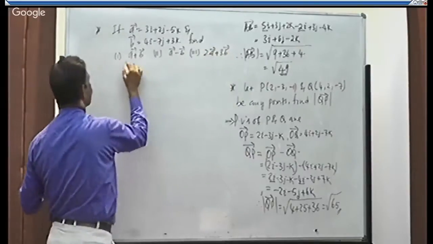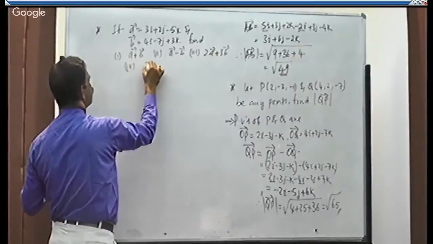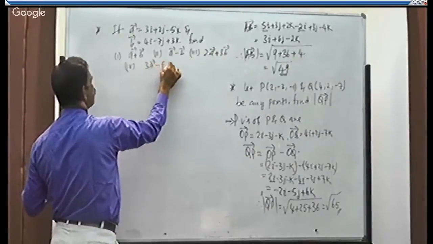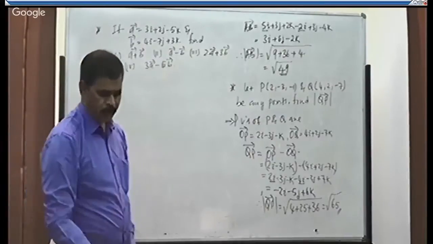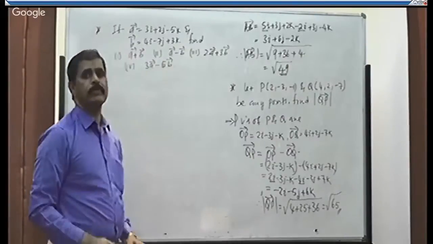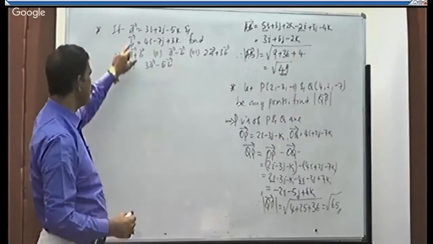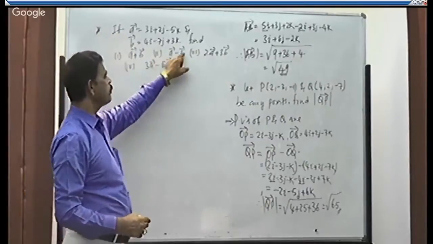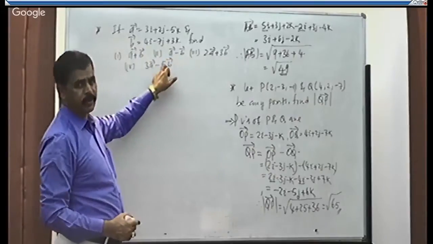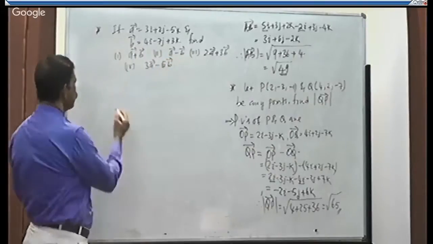Number 4, 3A minus 5B. So they are given two vectors A and B. With this, we have to calculate the values of all these expressions, right? Let us work out one by one.